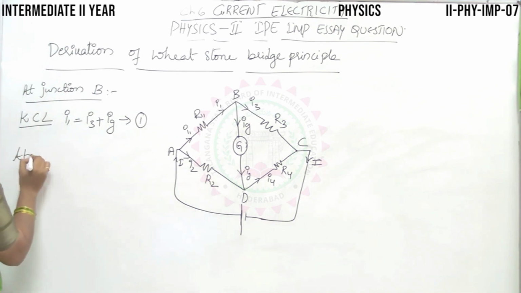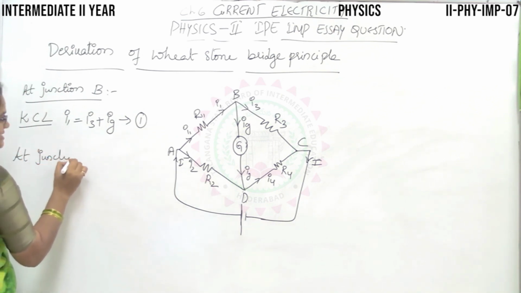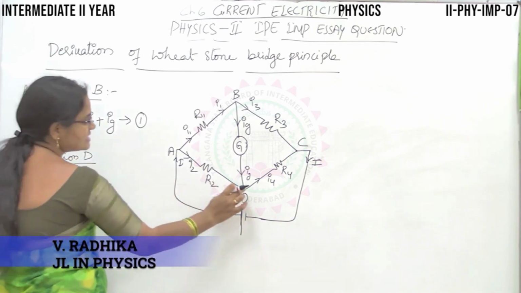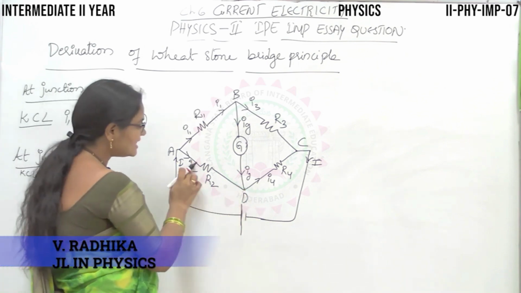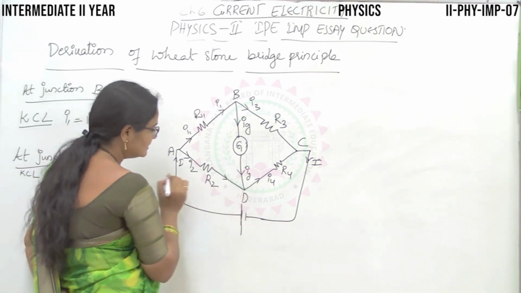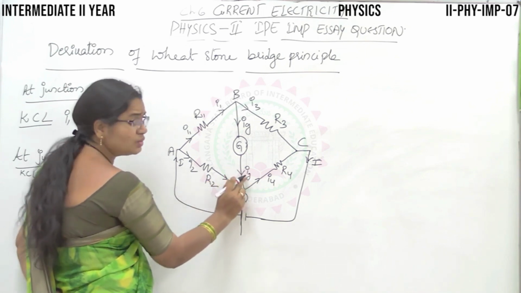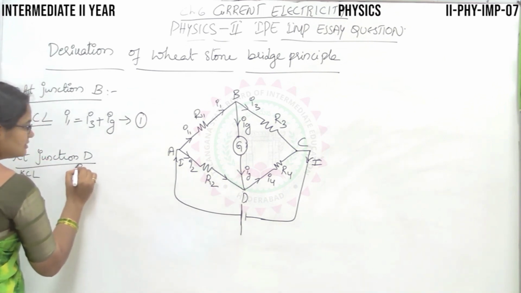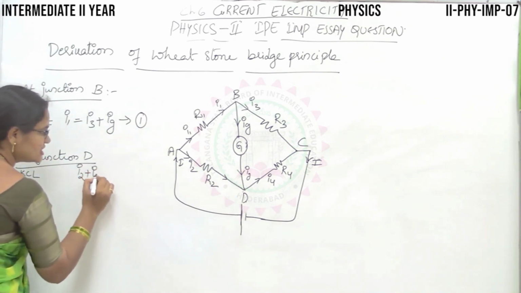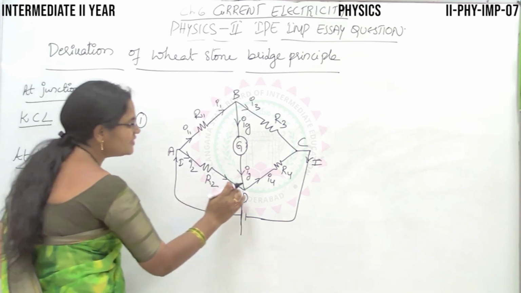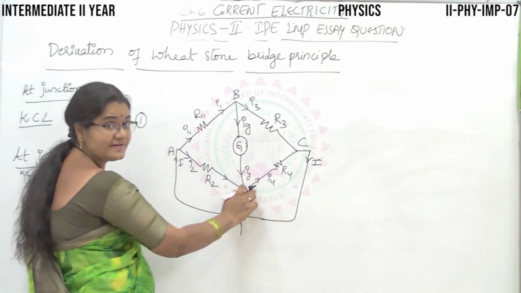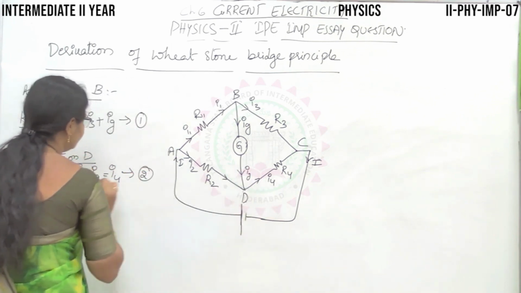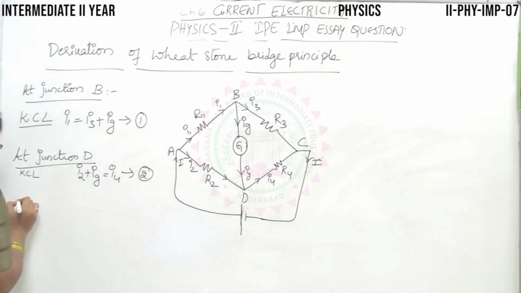Again, at junction D, apply the same Kirchhoff's current law. At junction D, what are the currents that are entering? I2 and Ig. You have two currents that are entering the nodal point D. So, the sum of the currents entering a junction is equal to the sum of the currents leaving the junction. What is the current leaving the junction? I4 is leaving the junction. So, let this be equation number 2.